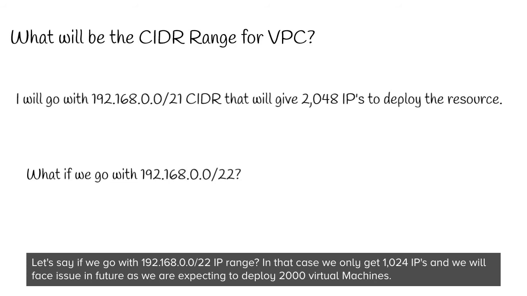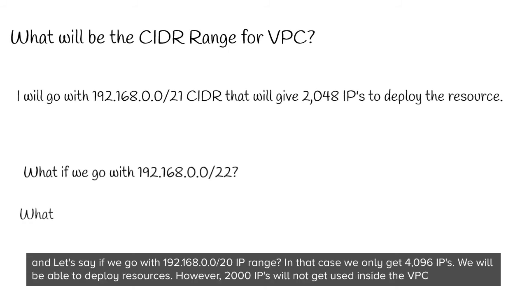Another example, let's say if we go with 192.168.0.0/20 IP range. In that case, we will get 4096 IPs and we will be able to deploy resources. However, 2000 IPs will not get used inside the VPC.